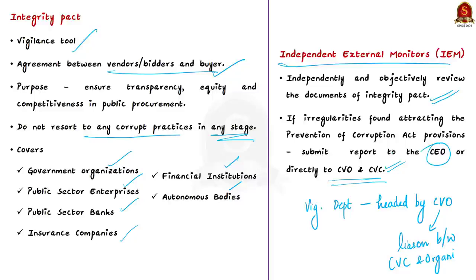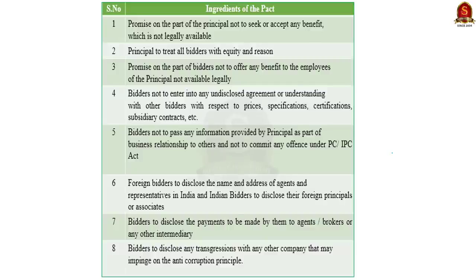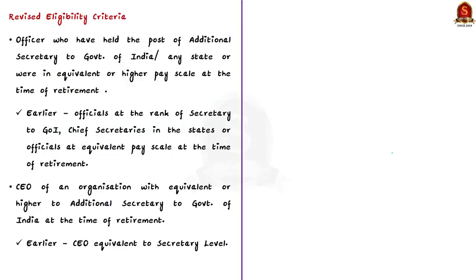And now the news is that the Central Vigilance Commission has modified the criteria for the nomination of officers as independent external monitors. So let us see what is the revised eligibility criteria now. See, basically eminent persons are nominated as IEMs. Now, according to the existing rules, which was issued in June 2021, officials at the rank of Secretary to the Government of India, then Chief Secretaries to the states, or even the officials at equivalent pay scale to the Secretary or Chief Secretaries at the time of retirement are eligible to be considered for the role of IEMs.